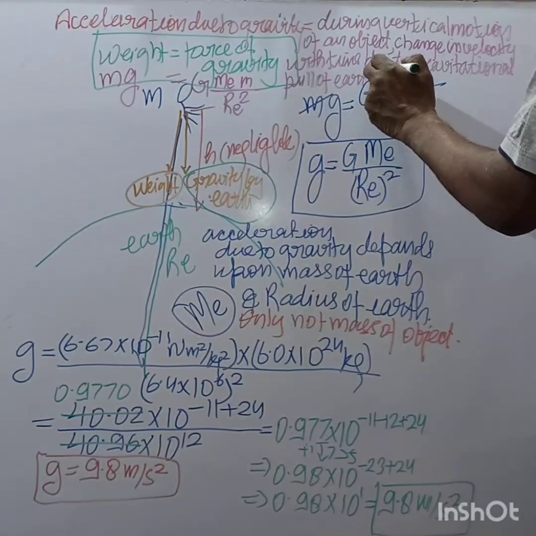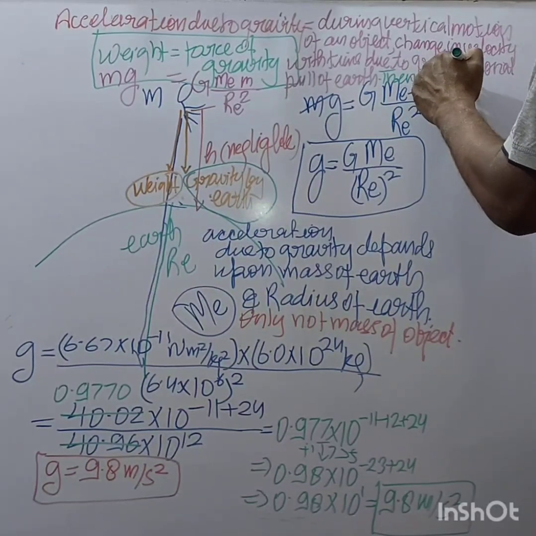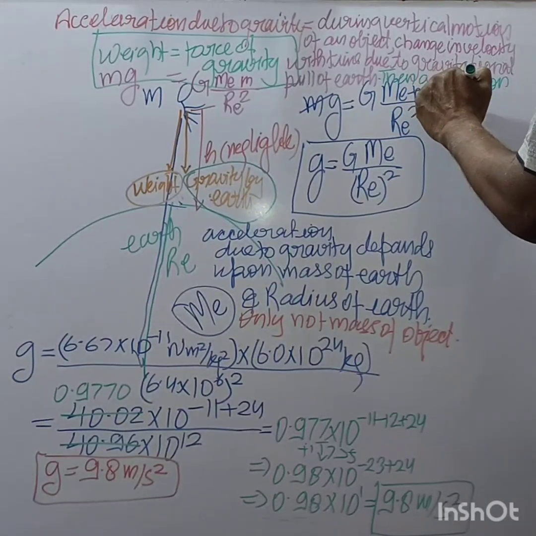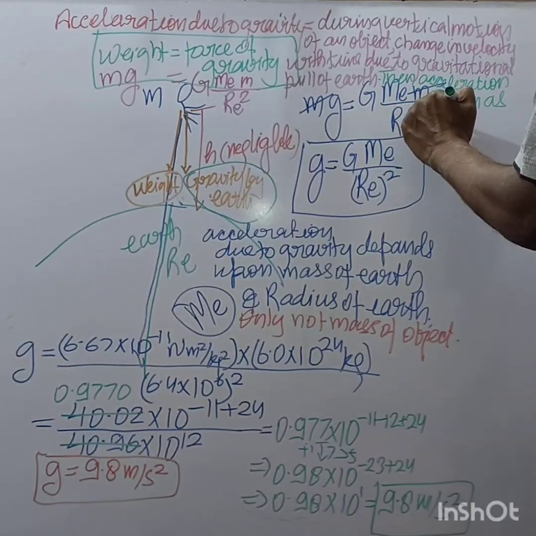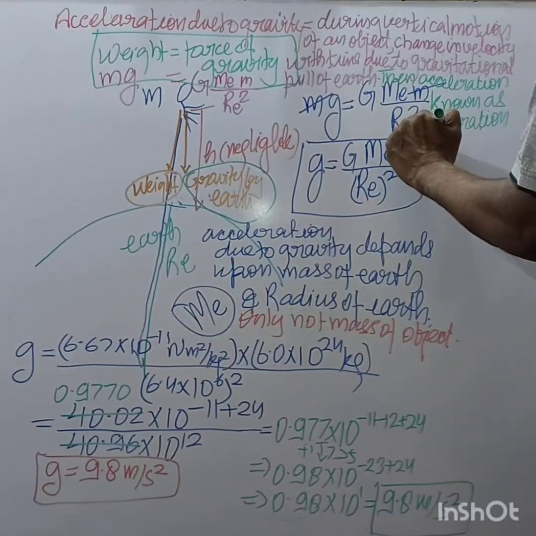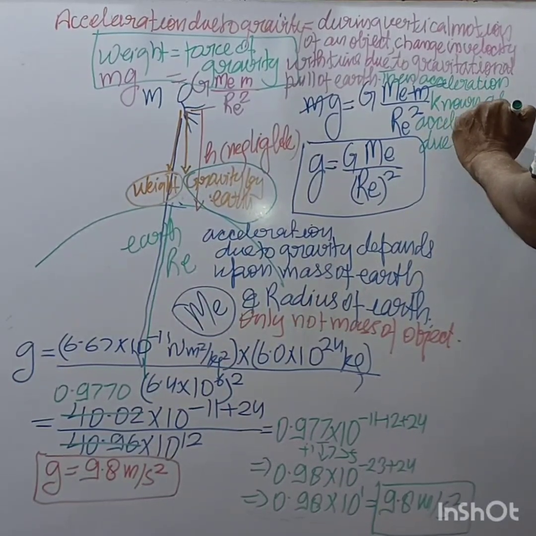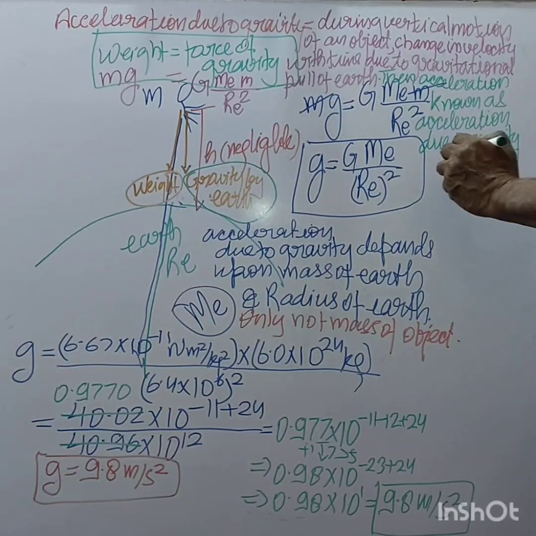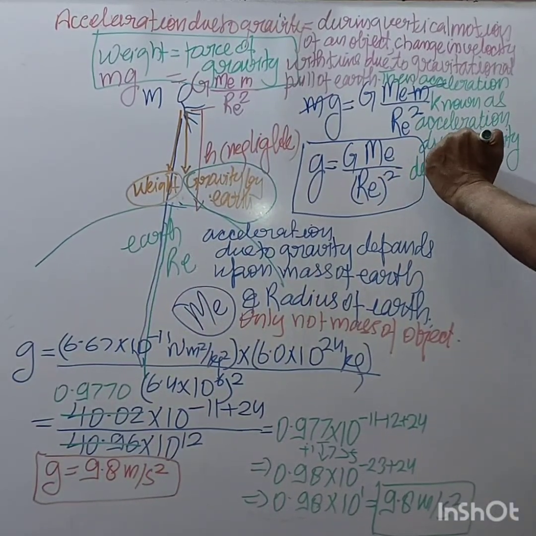Then that acceleration is known as acceleration due to gravity, right? It is denoted by small g.